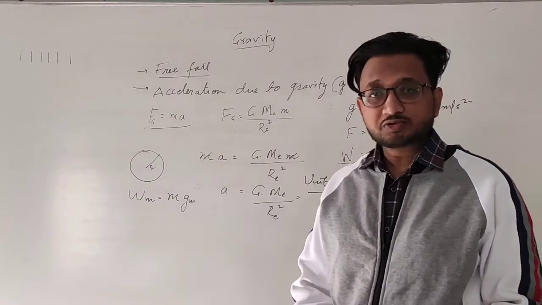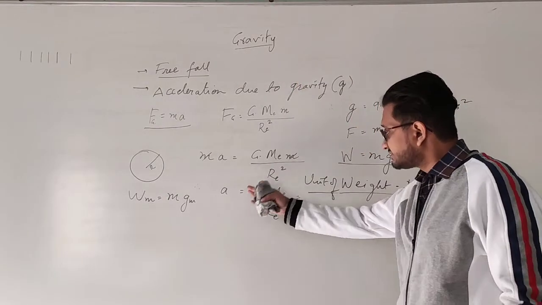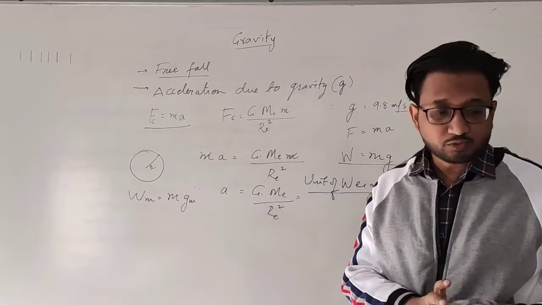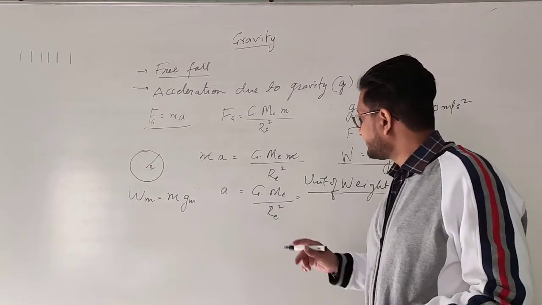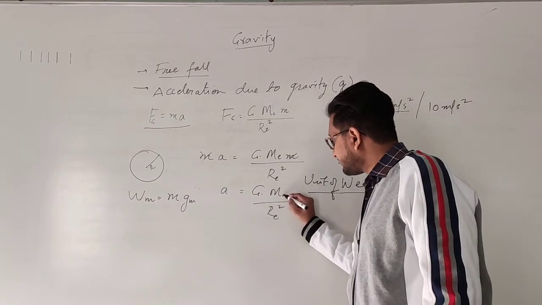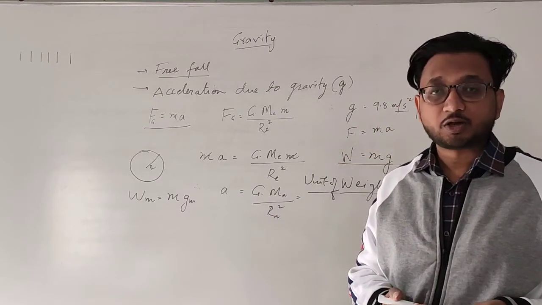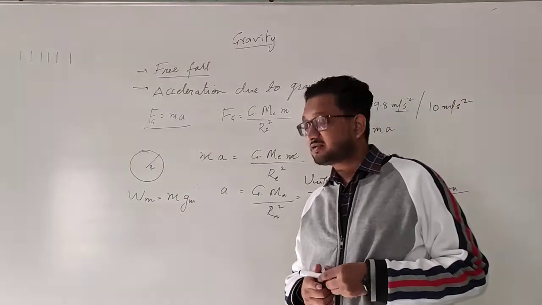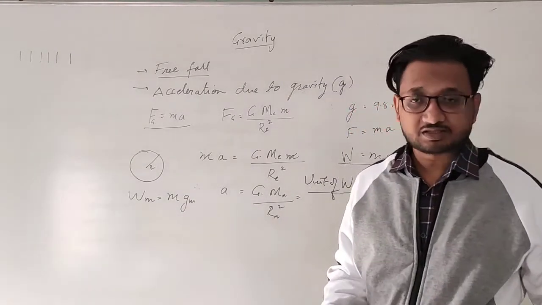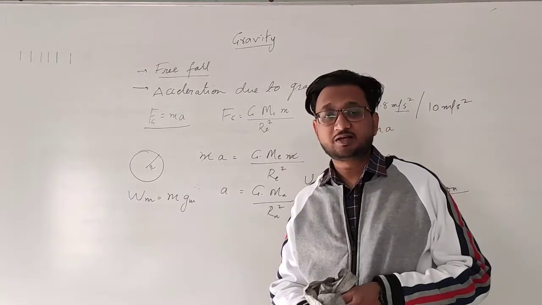But in order to do that, we will have to find the acceleration on the surface of moon. That means over here I will have to use the mass of moon and radius of moon, and that will be a longer process, and it is not applicable every single time that you can find the acceleration as well.